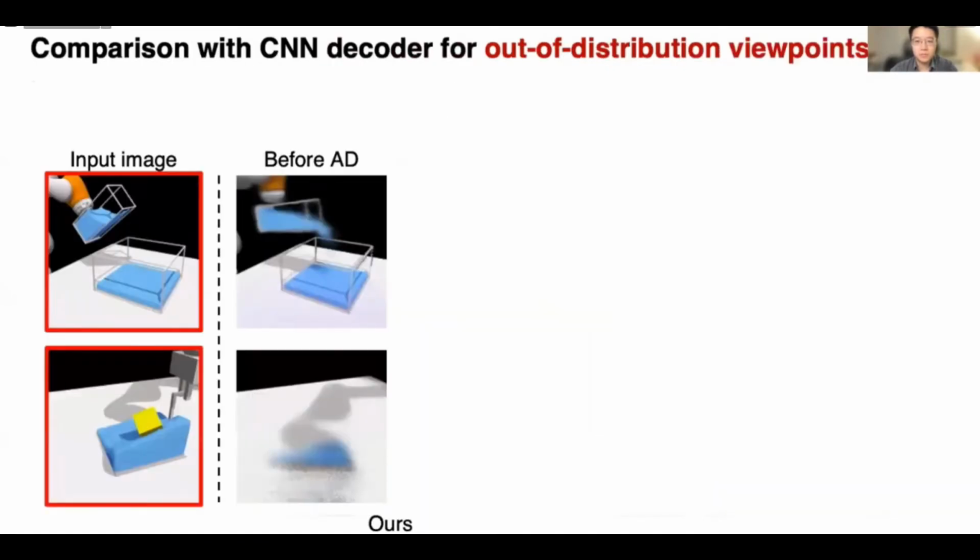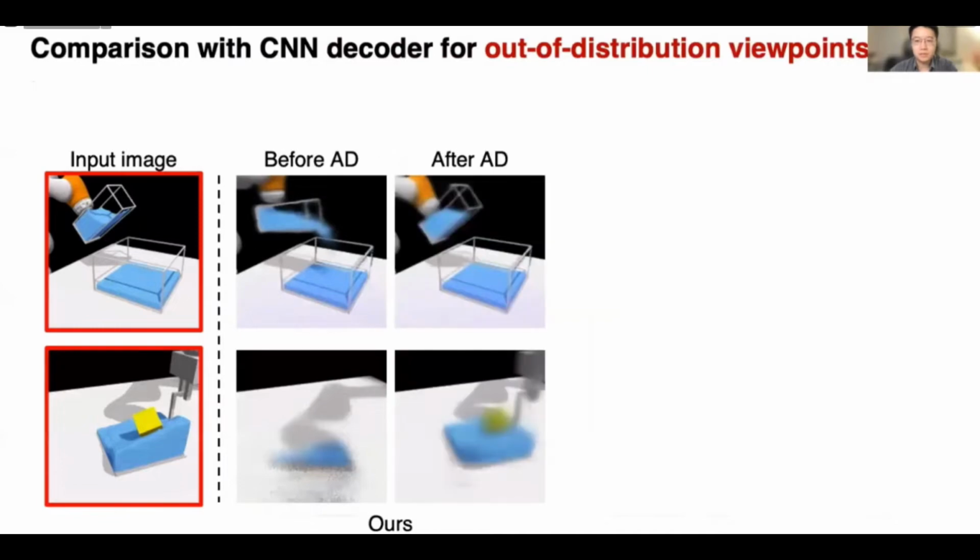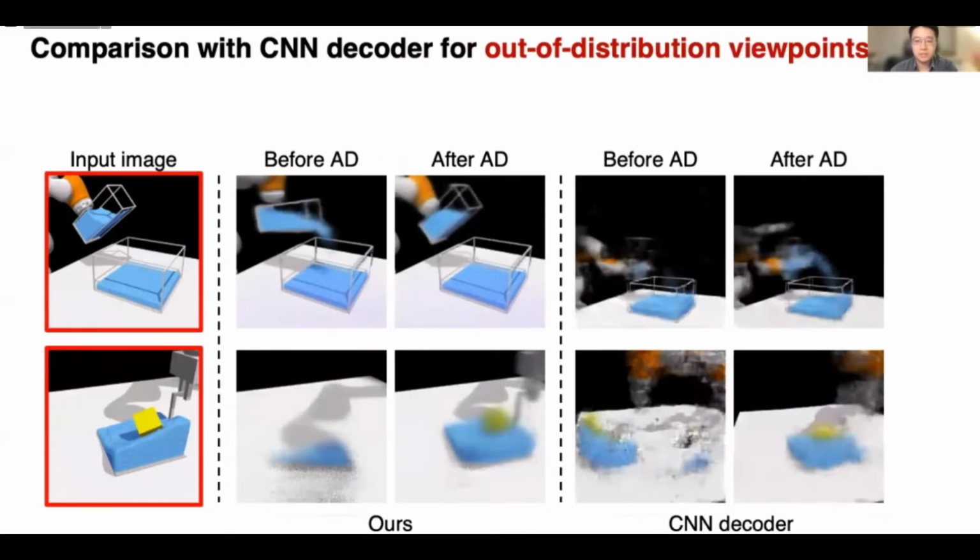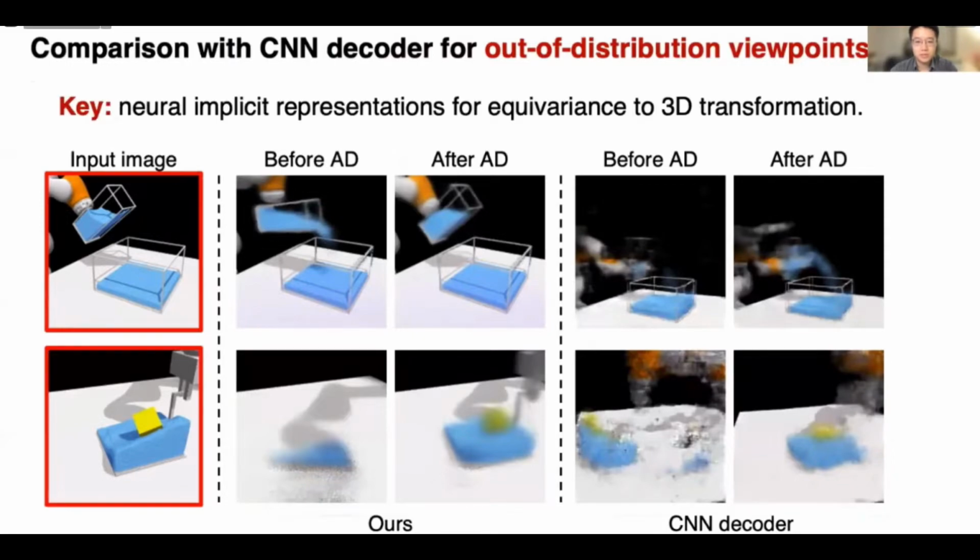Here are some more results from our model after auto-decoding test-time optimization, abbreviated as AD. The rendered images are closer to the input images captured from out-of-distribution viewpoints. We compare our method with an alternative that uses a CNN decoder, and it produces much worse results. The key to our success is the use of neural implicit representations and the combination with a differentiable volumetric renderer. It injects the desired inductive bias that allows the model to be equivariant to 3D transformations.